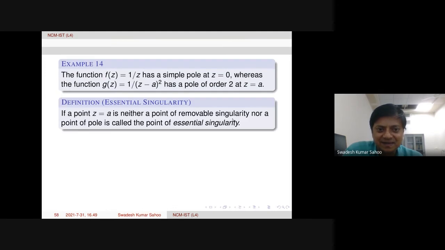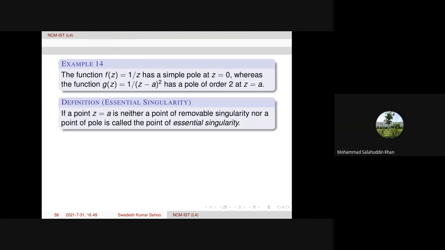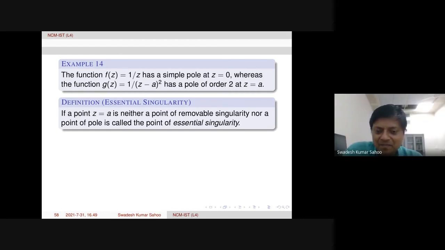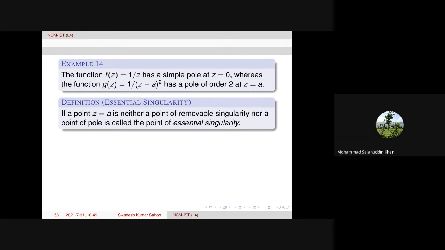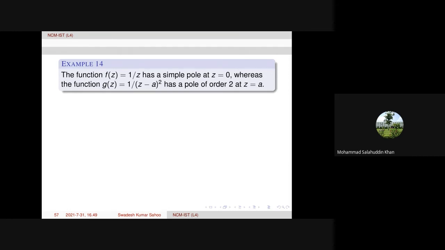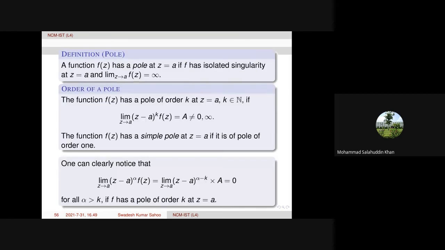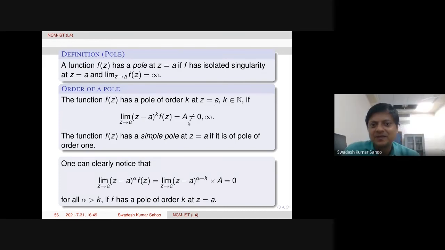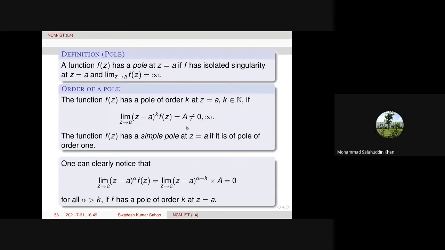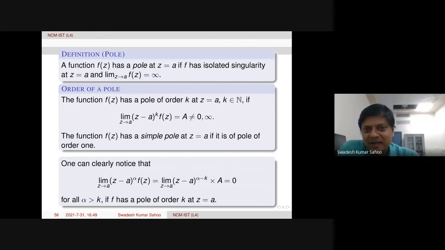Sir, my question is whether the order of a pole is always a natural number or maybe a fractional number. You have written k belongs to the set of natural numbers, and the limit is non-zero and not equal to infinity. The order of pole k is a natural number.